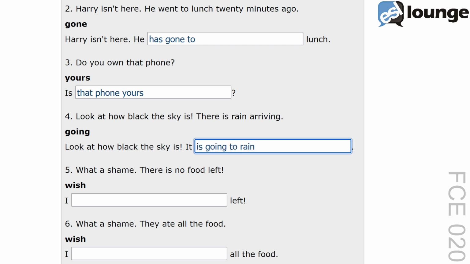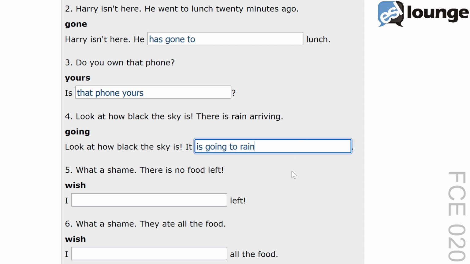This transformation uses the be going to future form to indicate a prediction based on present evidence, something we can see. Is going to rain maintains the original meaning. Another example would be, it looks like it's going to snow soon.